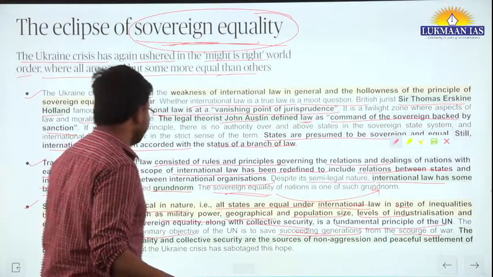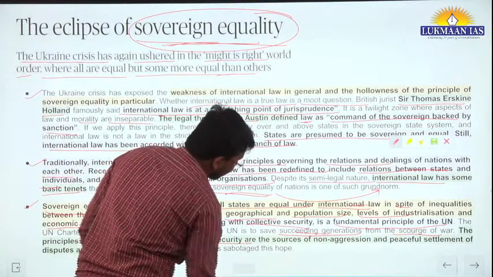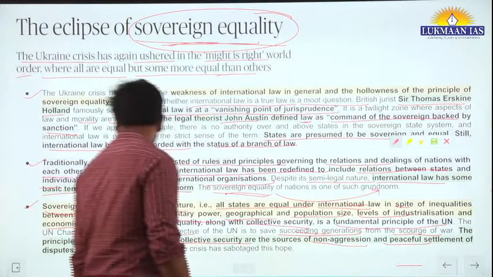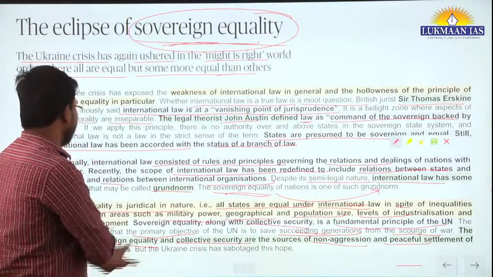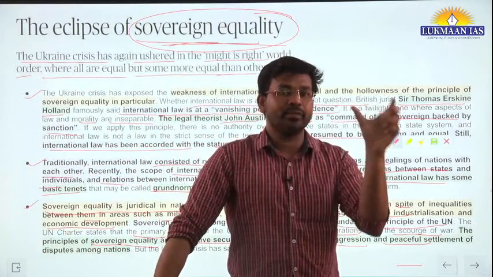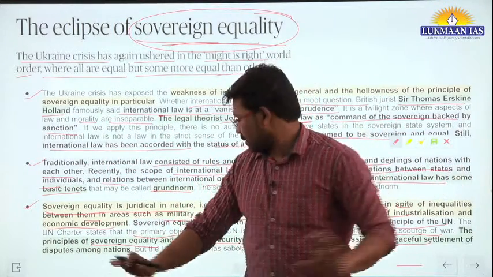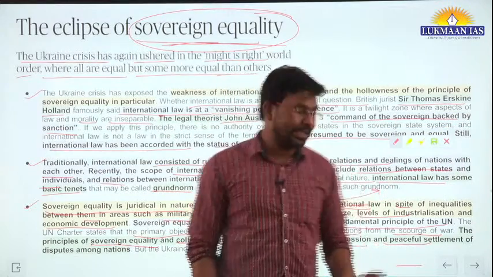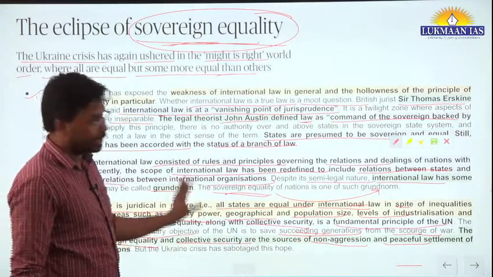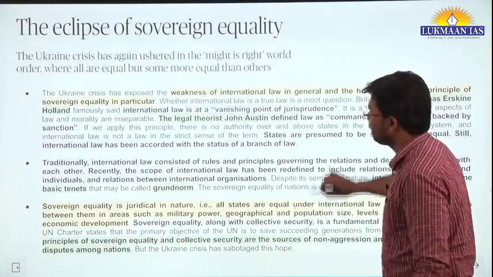The principles of sovereign equality and collective security are the sources of non-aggression and peaceful settlement of disputes among nations. If we talk about these two principles, sovereign equality and collective security, they should be enough to bring peace into the region. But the Ukraine crisis has sabotaged this hope. It has put this particular hope into question.